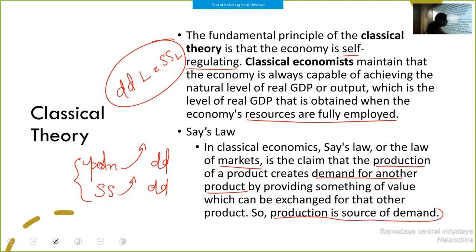So production is the source of demand. According to classical theory, production is the source of demand. Whatever is produced, that is demanded. That is according to classical theory. That is Say's law, which says like this: supply creates its own demand. Okay.